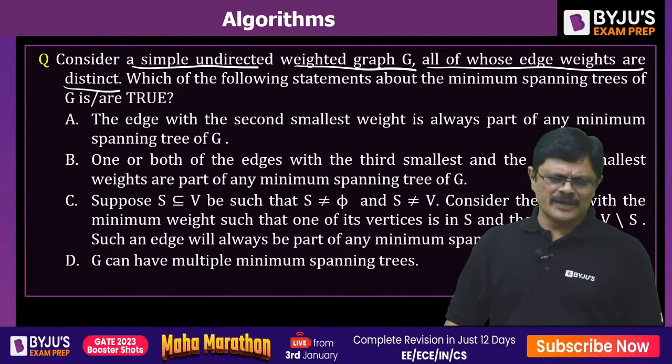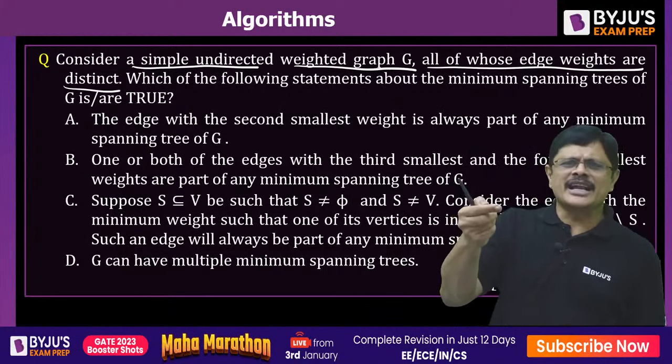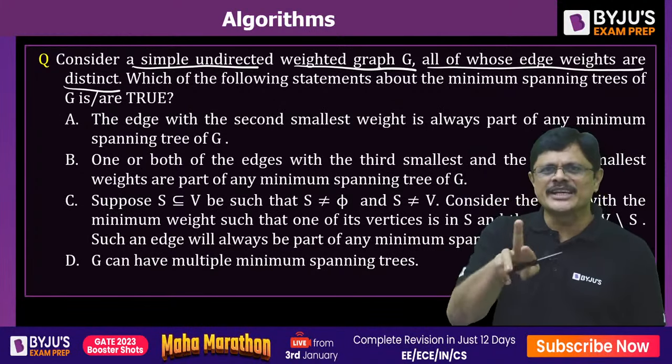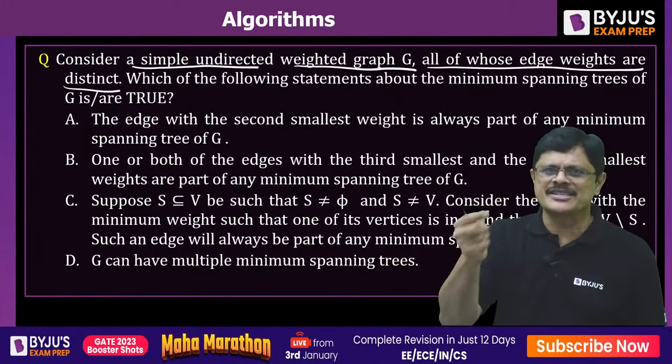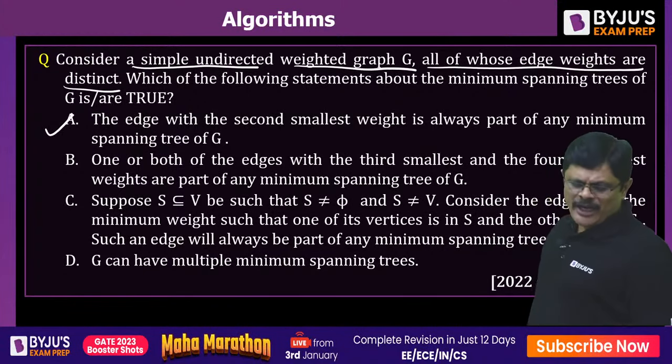A is true because all edge weights are distinct. First one is selected, second one will be selected, because with these two, a cycle will not be formed. First and second will be selected. Obviously A is true. Next, B option.